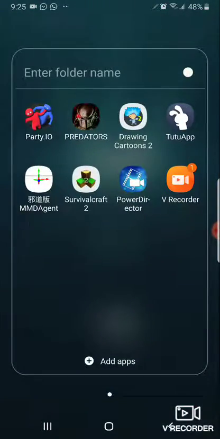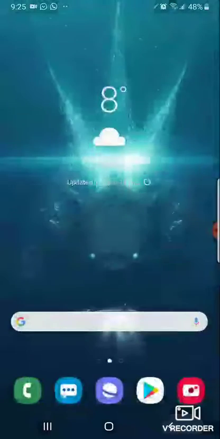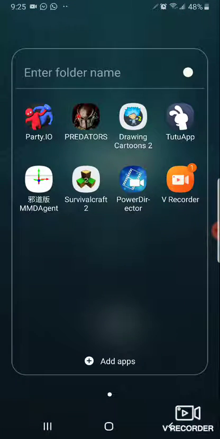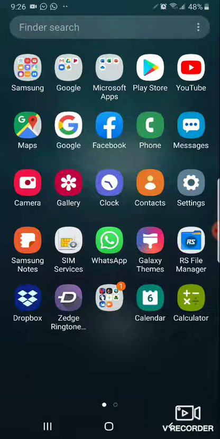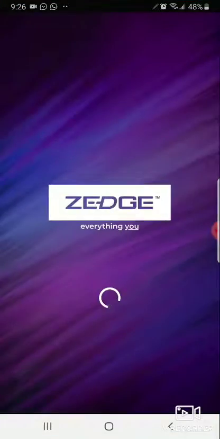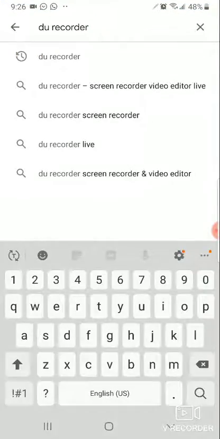Today I'll be showing how to add sounds in Drawing Cartoons 2 and put them on YouTube. Okay, so first things first, you download Drawing Cartoons 2. Second, you download RS file manager, then Zegde. Okay, so you can just search them up on the Play Store.